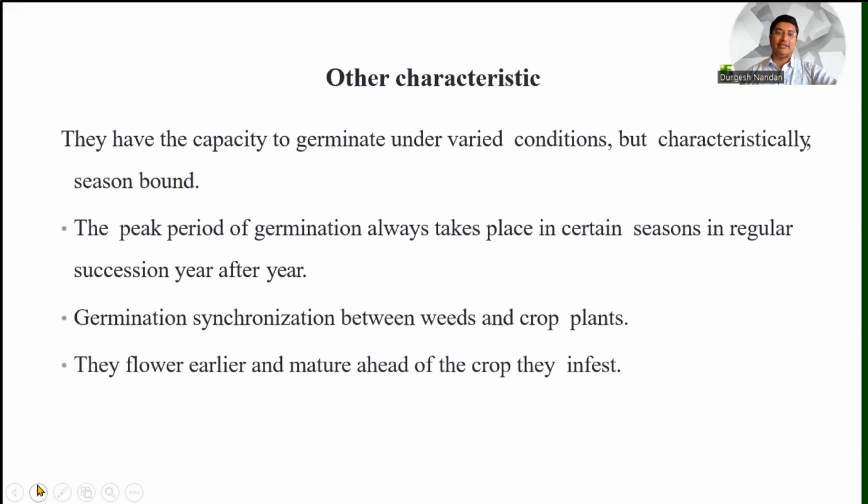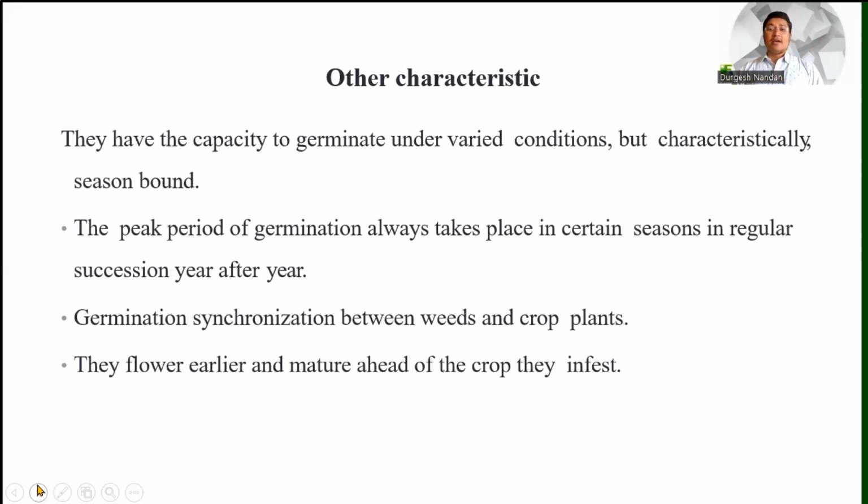The peak period of germination always takes place in certain seasons in regular succession year after year, and the germination synchronizes between weeds and crop plants.